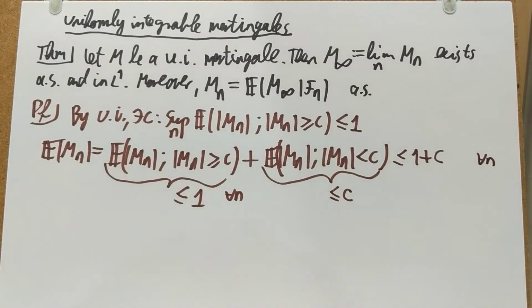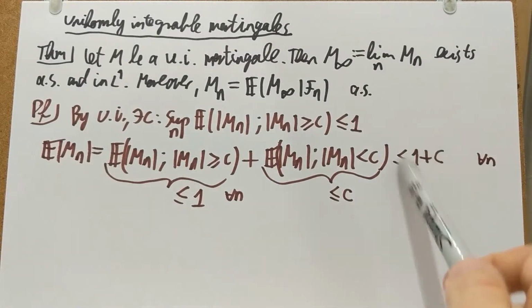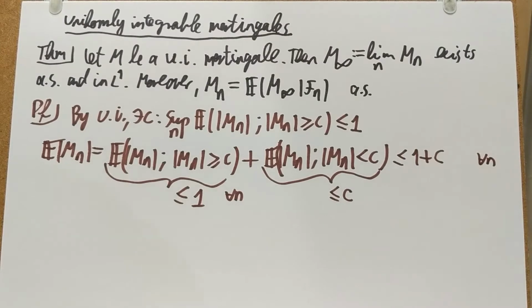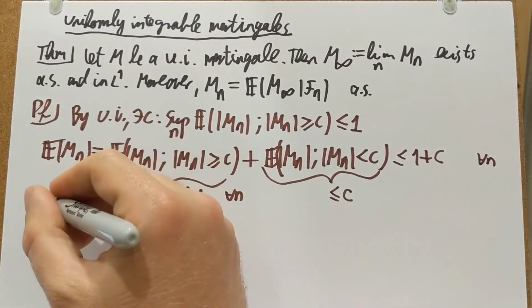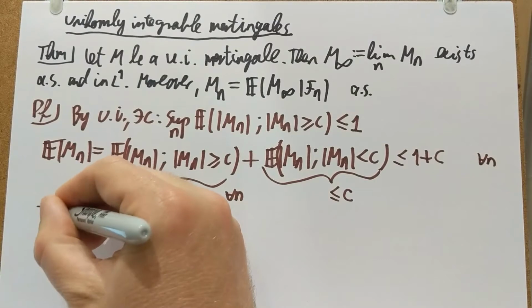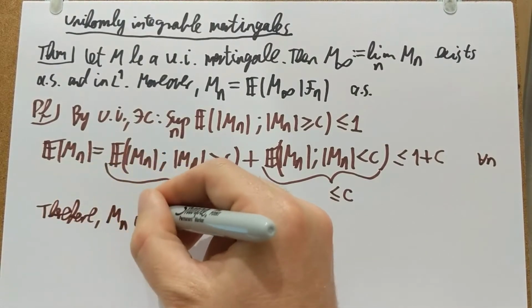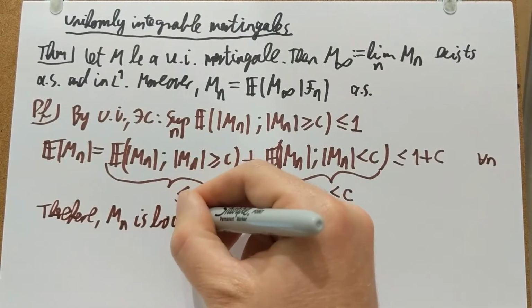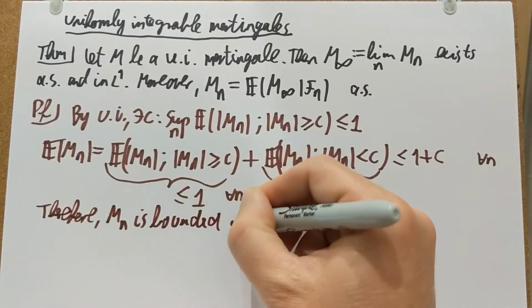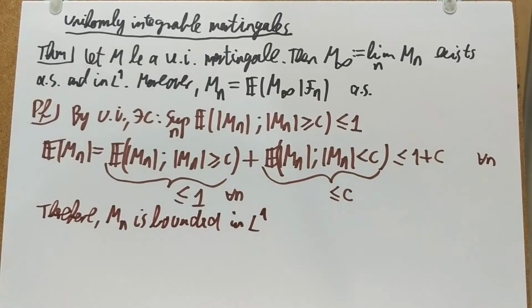It's a uniform bound on E of mod Mn for every n, and this bound is independent of n. So that means, therefore, Mn is bounded in L1. The supremum of E of mod Mn is smaller than 1 plus c.